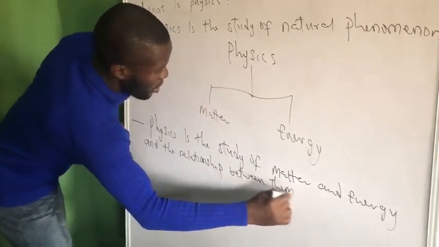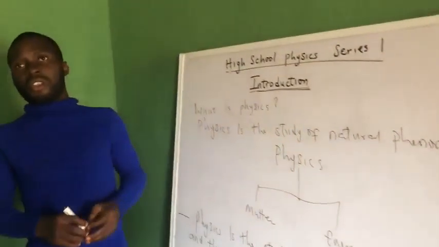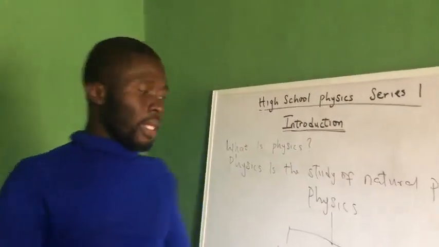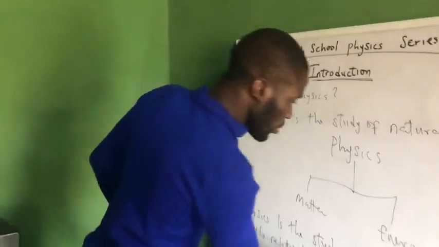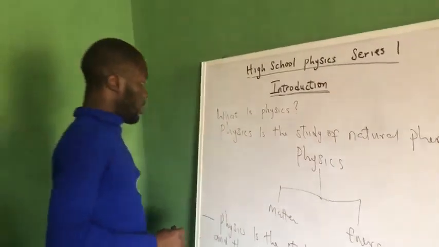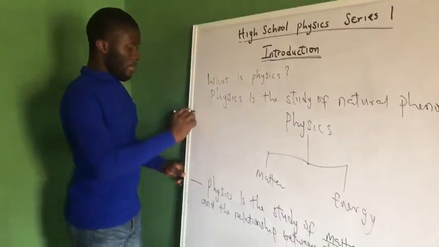So when we are talking of matter and energy and the relationship between them, we are talking of physics. Now, when we say matter, what do we mean? And when we say energy, what do we mean? So now, what do we mean by matter?